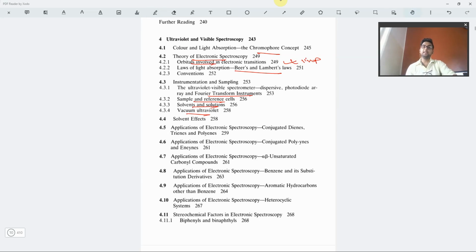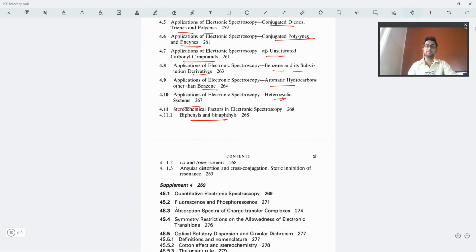So then we have the solvent effect, how solvent determines the lambda max values of the UV and visible spectroscopy. What are the conjugated dienes, trienes and polyenes giving the spectroscopy, the spectroscopy related to the conjugated polyenes and enynes, related to alpha beta unsaturated carbonyl compounds. Then we have the spectroscopy of benzene and its substituents, the aromatic hydrocarbons other than benzene, and then we have the heterocyclic system. So basically, and stereochemical factors including biphenyls and cis trans isomers and the cross conjugation.